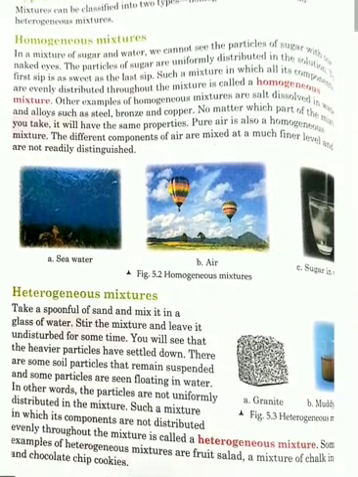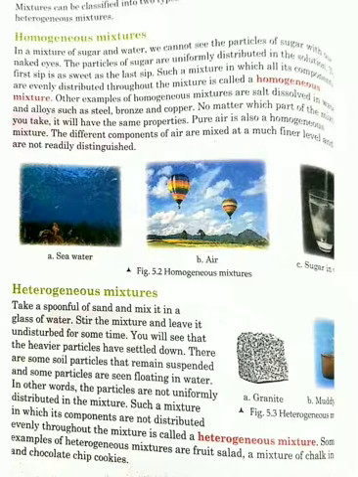So then, types of mixtures. Mixtures are classified into two types. The first one is homogeneous mixture and then heterogeneous mixture. Homo means a mixture which contains uniform composition.